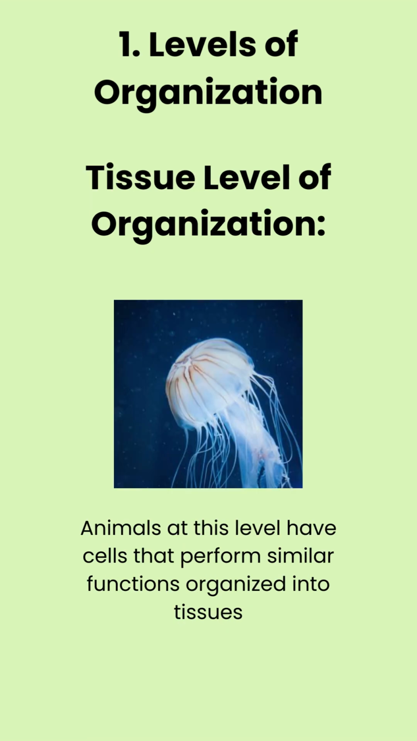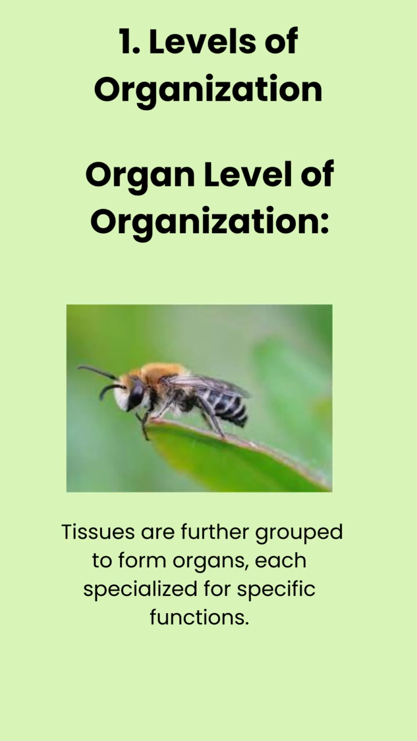Tissue level of organization. Animals at this level have cells that perform similar functions organized into tissues. An example is coelenterates, where cells collaborate in tissues for specific functions. Organ level of organization. Tissues are further grouped to form organs, each specialized for specific functions. Platyhelminths, for instance, have organs such as a simple digestive system.